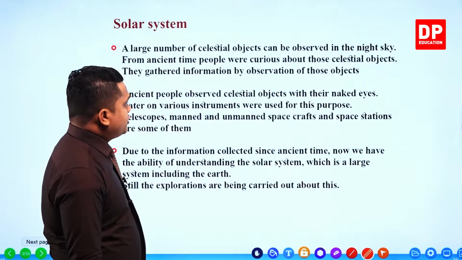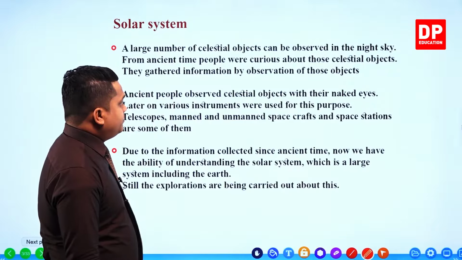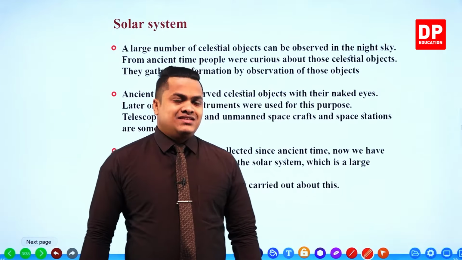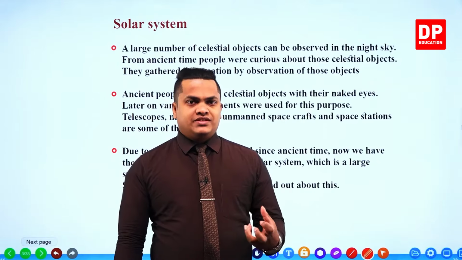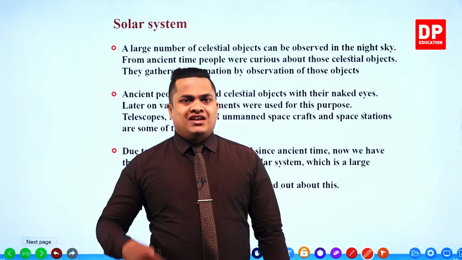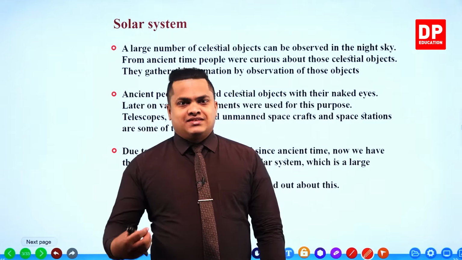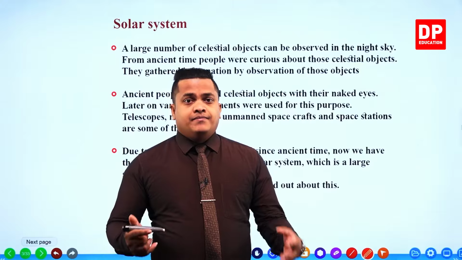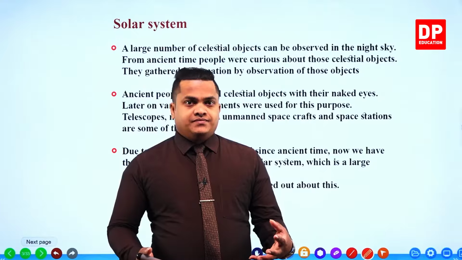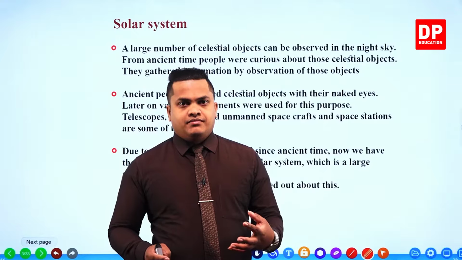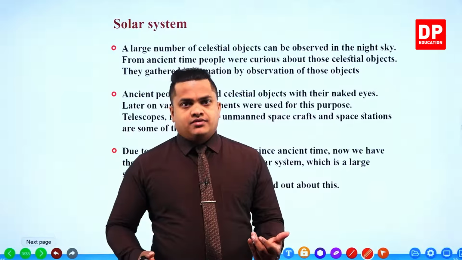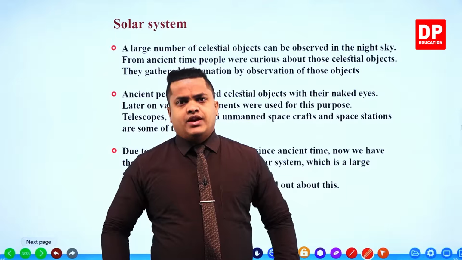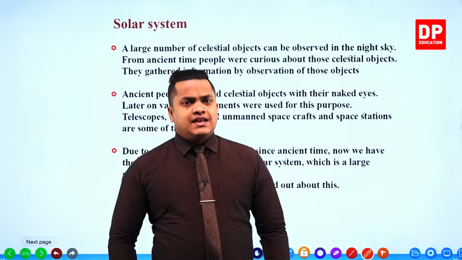They gathered information by observing those objects. Celestial objects means, my dear children, the objects that we can observe within the night sky, like planets, stars, satellites, rockets even, meteoroids and even comets. All of these things which can be observed within the night sky are referred to as celestial objects.